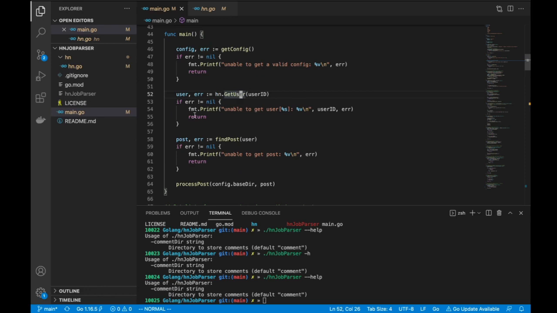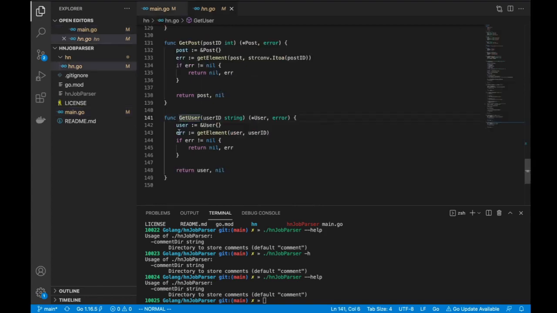Let's just jump into one of the first ones, which is get user. So once we do get user, by the time we come back out of get user, what do we want to return? We want to basically get the details of the user. And if you look at the structure, all I'm interested in is getting the username and the post IDs, the posts that the user has created. That's all I'm interested in.